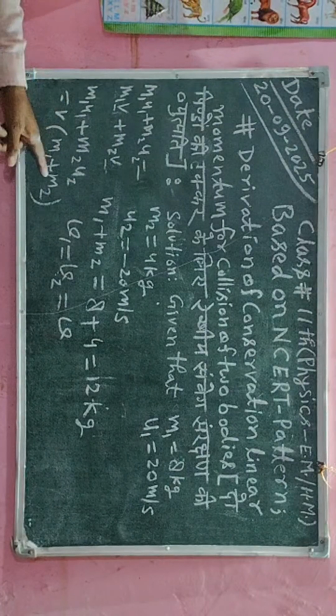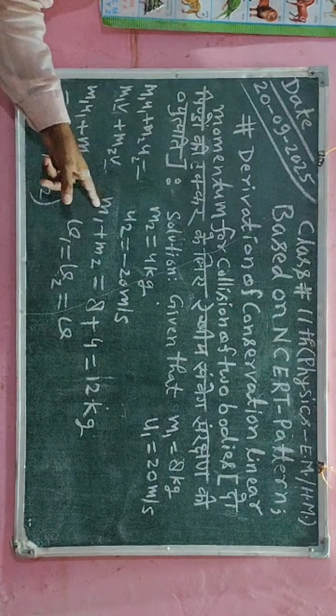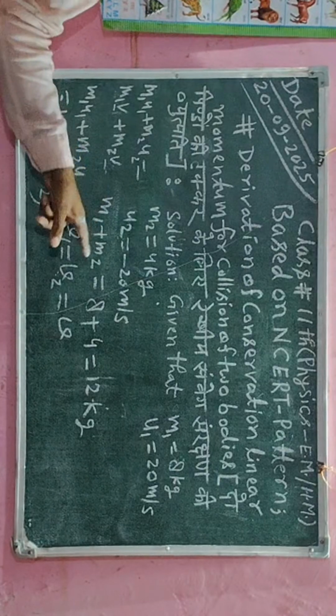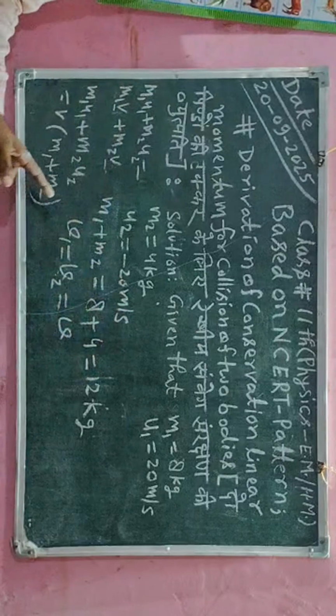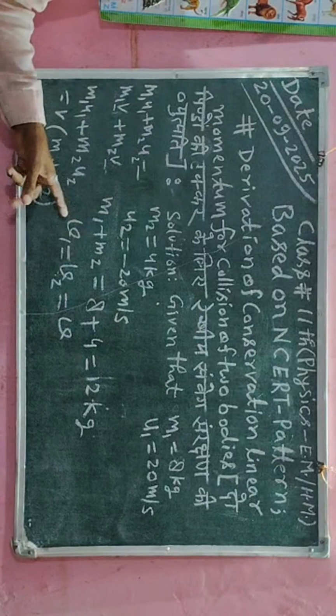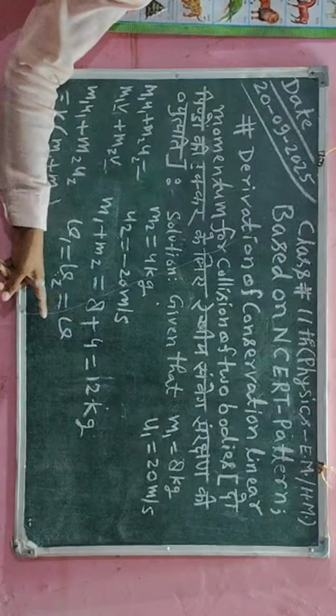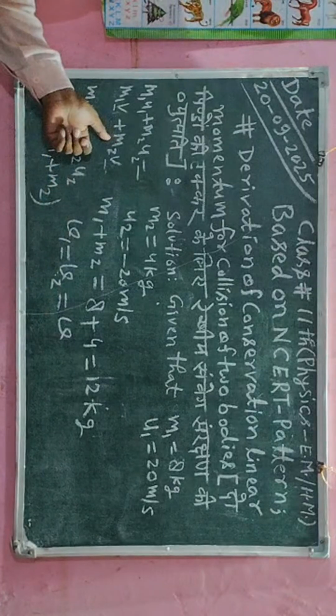So m1 m2 into v, f v into m1 plus m2. So I have got here m1 plus m2, which is equal to kg. Kg is also written in kilogram. Now, both velocity after collision v1 is equal to v2 is equal to v. I have substituted here.